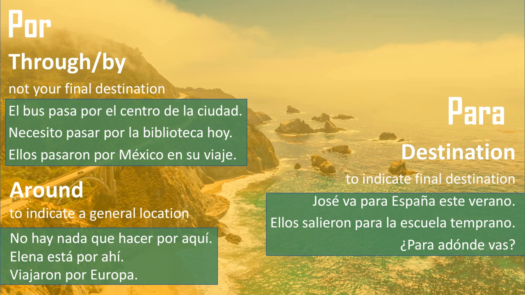So again, in these two examples, Spain and the school are the final destination. That's the goal of José. That's the goal of ellos. That's where they were headed, and they were probably going to spend a little while they were there. Last one, ¿Para dónde vas? Just another way that you can ask, where are you going? You're just asking, like, what's your destination?